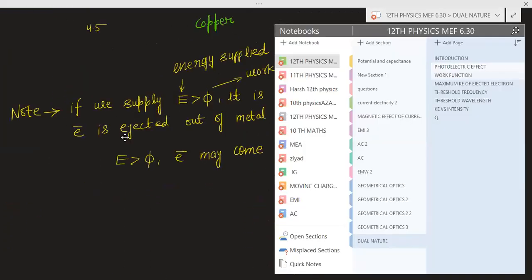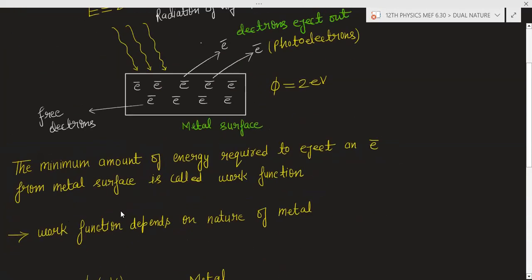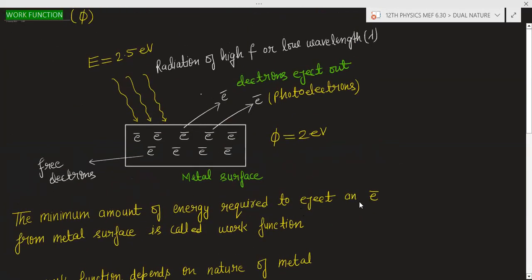After that, I discussed the work function. What is the work function? The minimum amount of energy required to eject an electron from the metal surface is called the work function, and it is represented by phi. For example, the work function of this metal is 2 electron volt and you are providing the energy of 2.5 electron volt. If there is no collision of the ejected electron, then 2 electron volt will be spent to overcome the work function, and 0.5 electron volt will go to the kinetic energy of the electron.